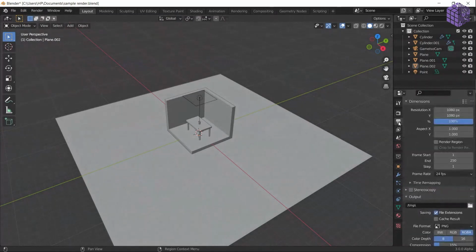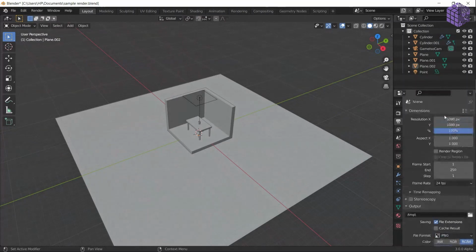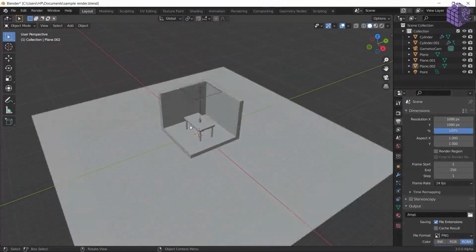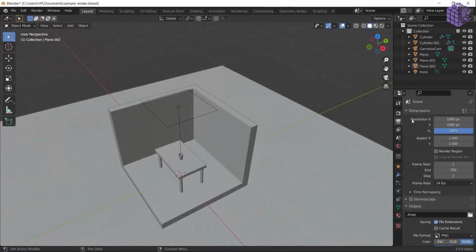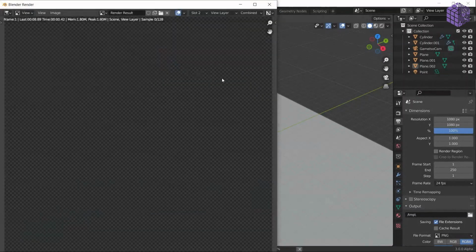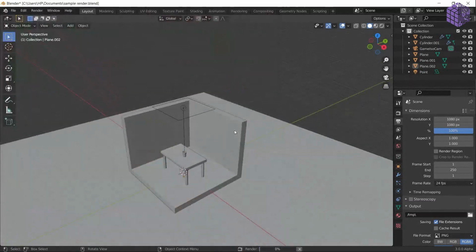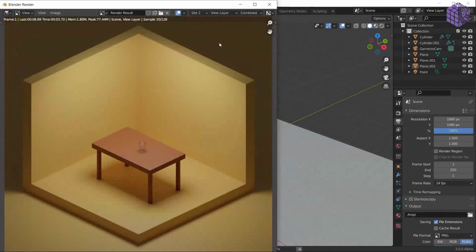So I have rendered this scene now. If you are rendering a lot of scenes like I do, I do a lot of render tests. For a render test, I do one render, then go into slot 2, and in slot 2 I render the same scene again with a little modification to the lighting. Now I have two renders. This is shot one and this is shot two. Because we didn't modify anything in the scene, they're kind of the same.